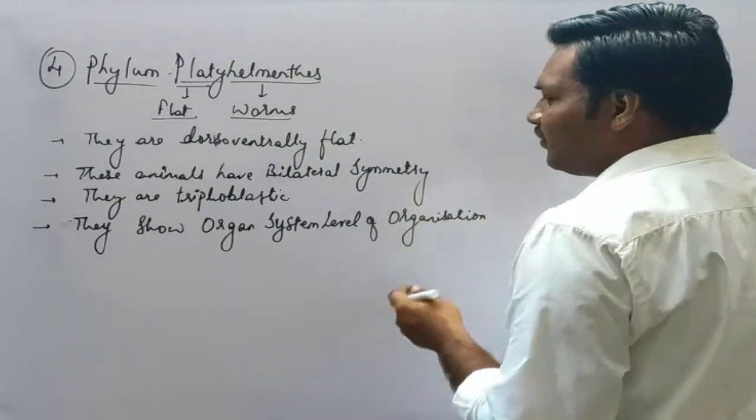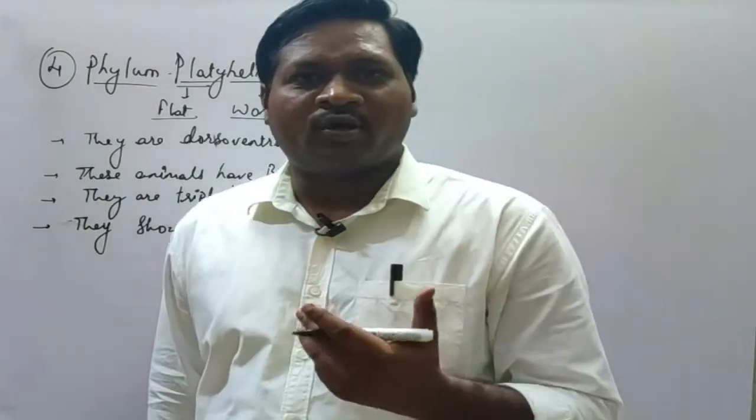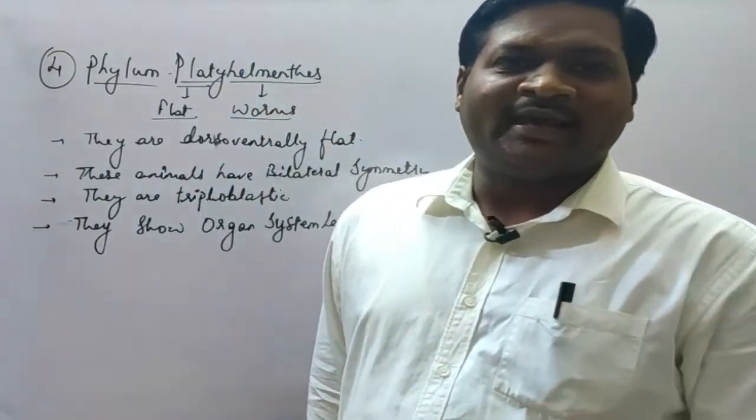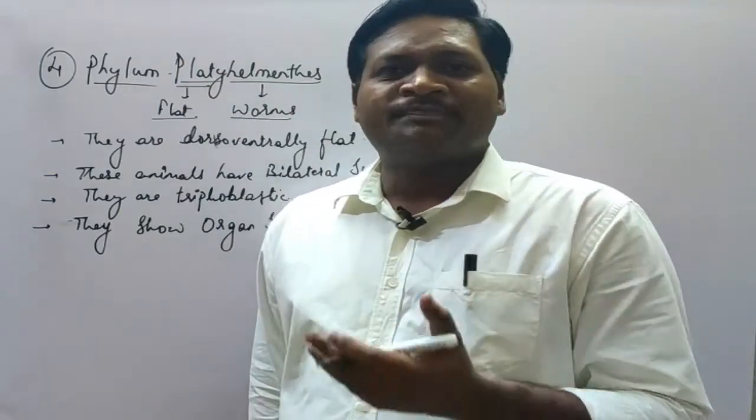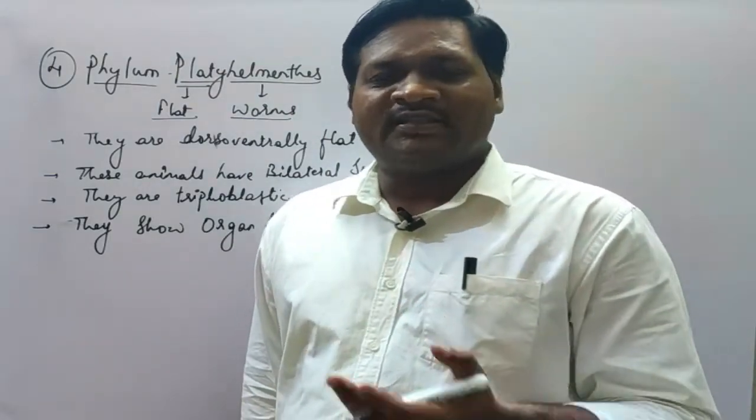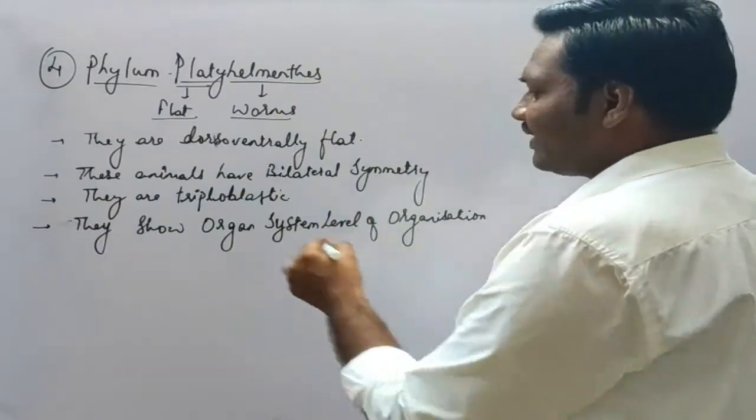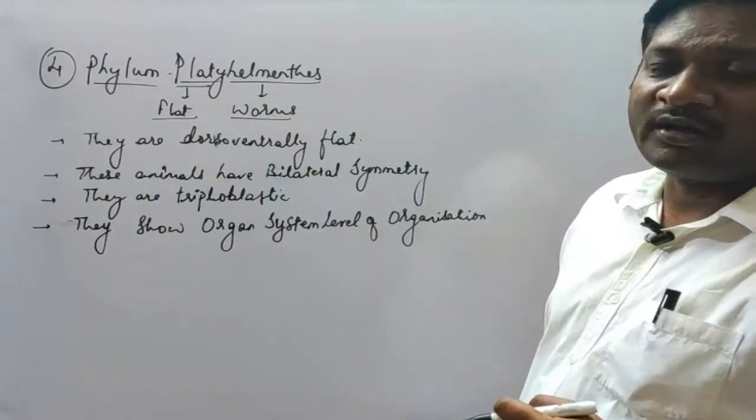In these animals there is formation of organ systems, which help in performing various physiological activities. So they consist of organ system level of organization.